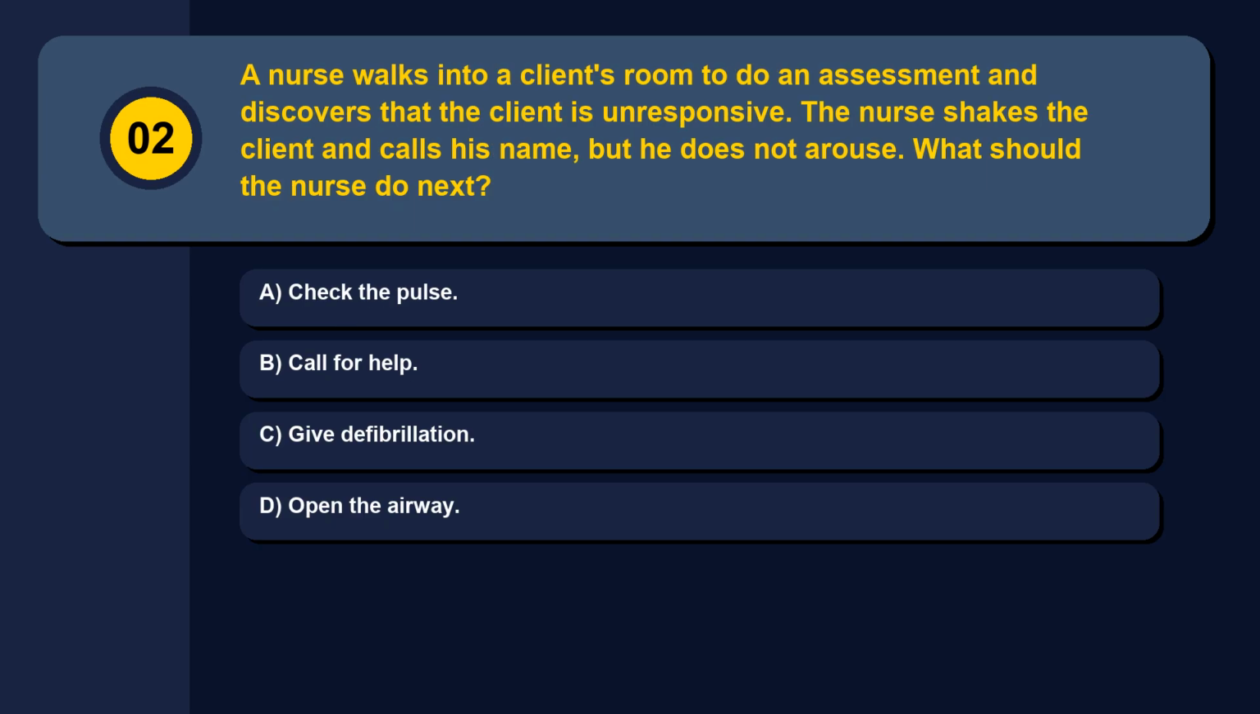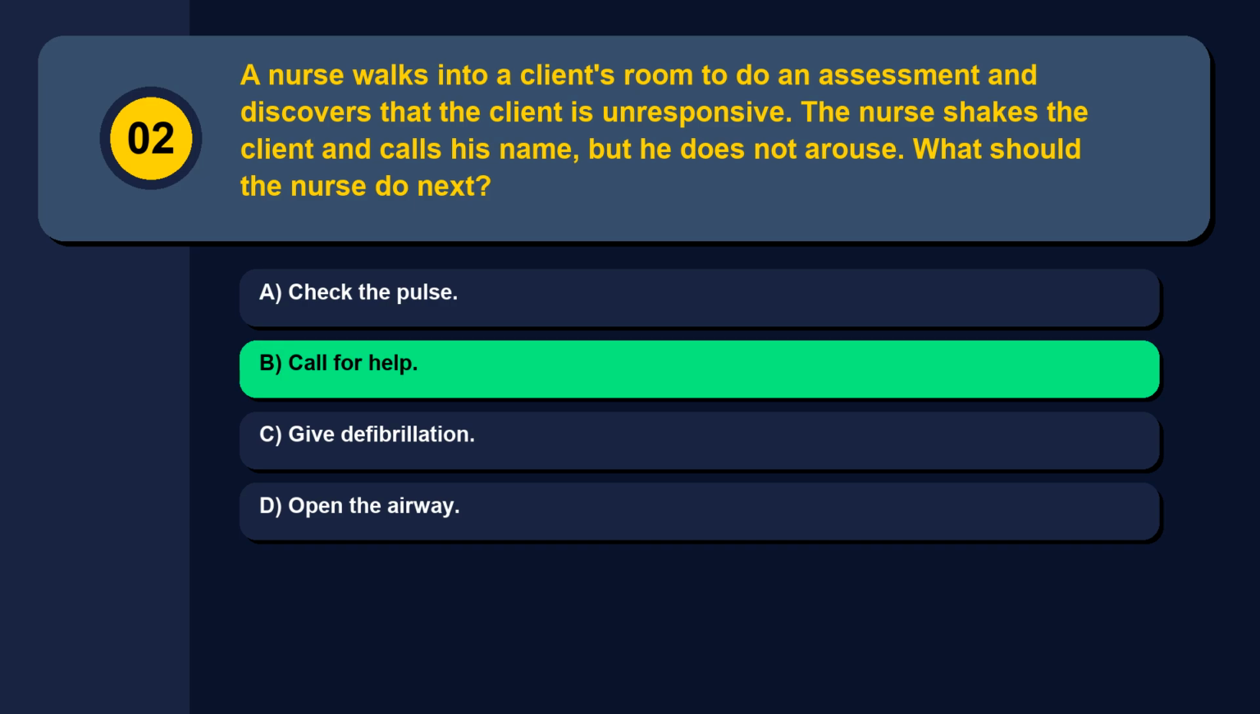Question 2. A nurse walks into a client's room to do an assessment and discovers that the client is unresponsive. The nurse shakes the client and calls his name, but he does not arouse. What should the nurse do next? Option A, check the pulse. Option B, call for help. Option C, give defibrillation. Option D, open the airway. The correct answer is option B, call for help.